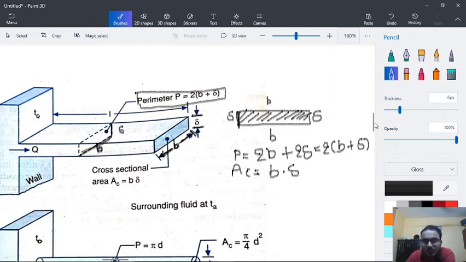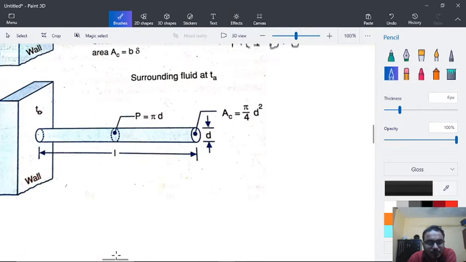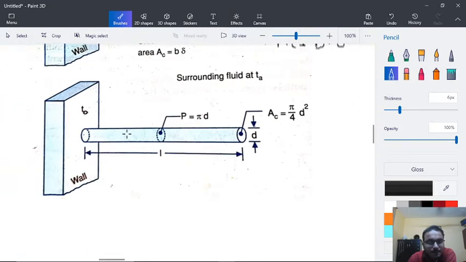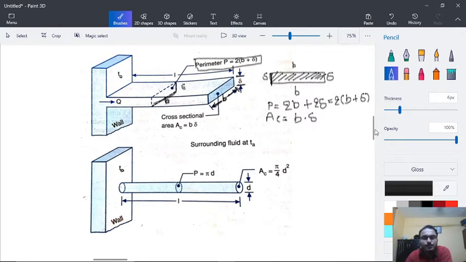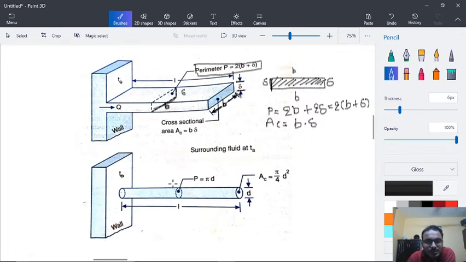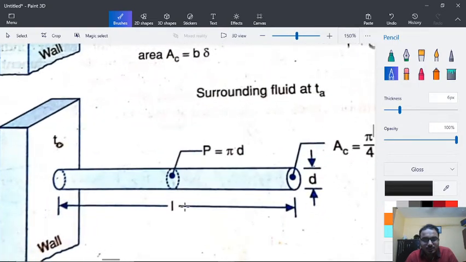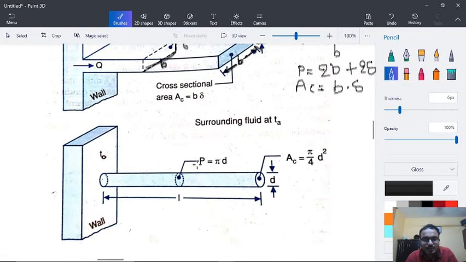Okay, now if we see the second figure, in this figure we are having a spine that is having a circular cross sectional area, and it is very similar to our previous figure. The only difference that we can observe here is the cross sectional area. In first figure it is rectangular, and in the second figure it is circular.